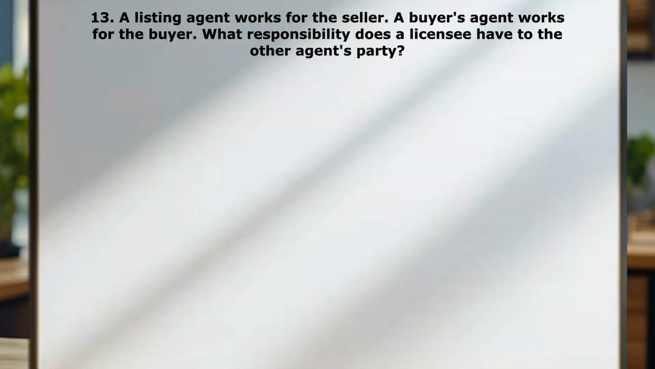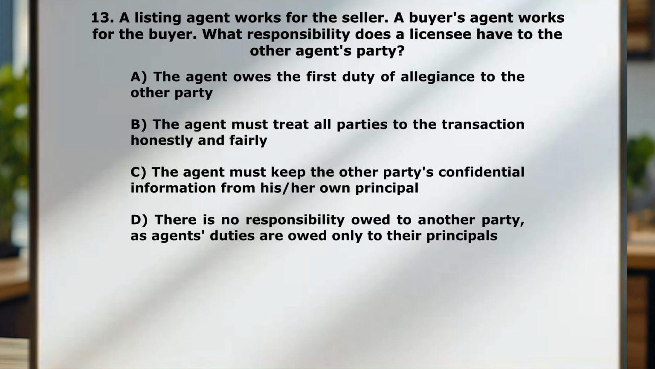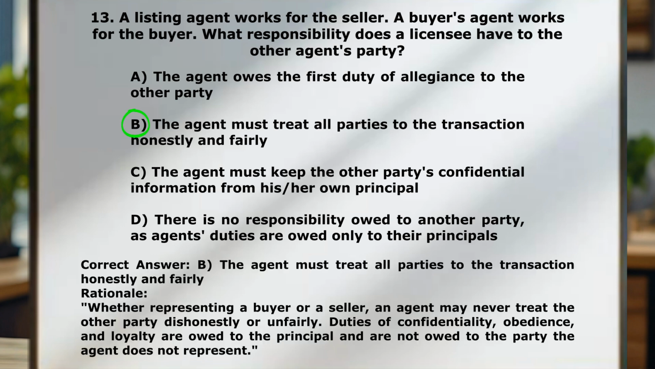Question number 13. A listing agent works for the seller. A buyer's agent works for the buyer. What responsibility does a licensee have to the other agent's party? A, the agent owes the first duty of allegiance to the other party. B, the agent must treat all parties to the transaction honestly and fairly. C, the agent must keep the other party's confidential information from his or her own principal. D, there's no responsibility owed to another party, as agents' duties are owed only to their principals. Correct answer here is B, agent must treat all parties to the transaction honestly and fairly.